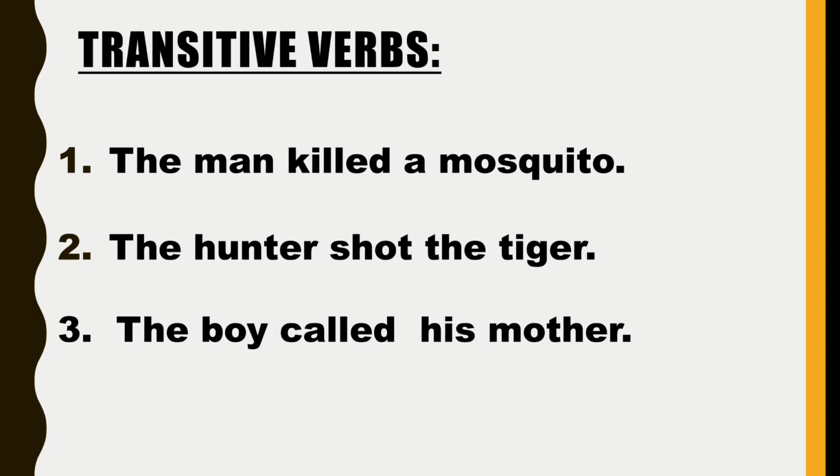So, let's go back to the sentences. The man killed a mosquito. What is the verb in this sentence? It is killed. Then, what is the subject? Now to find out the subject of a verb, we have to ask the questions: what or who? So, who killed the mosquito? The man killed it. So the man becomes our subject. And what is our object? You already know the trick here. So you need to identify it now. Okay, so the answer here is mosquito.